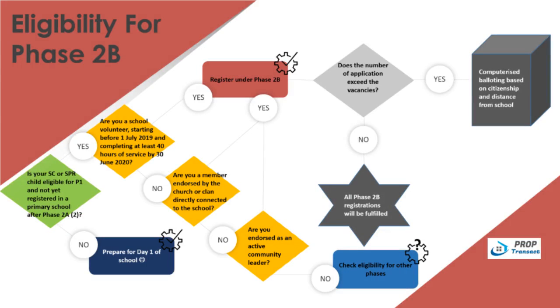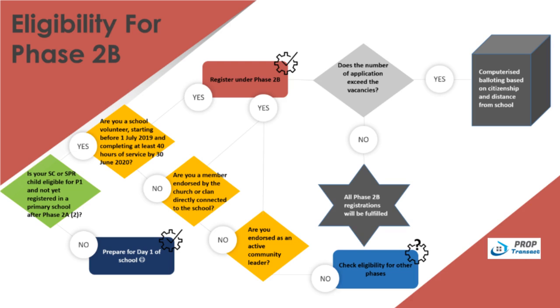Phase 2B and Phase 2C are the highly contested phases in Singapore. Parents will try to fulfill the criteria in these 2 phases. Therefore, a minimum of 20 places are allocated to these 2 phases. In Phase 2B, there are 3 groups which are eligible. Group 1 is for a child whose parent has joined the primary school as a parent volunteer not later than the 1st of July 2019 and has given at least 40 hours of voluntary service to the school by the 30th of June 2020.